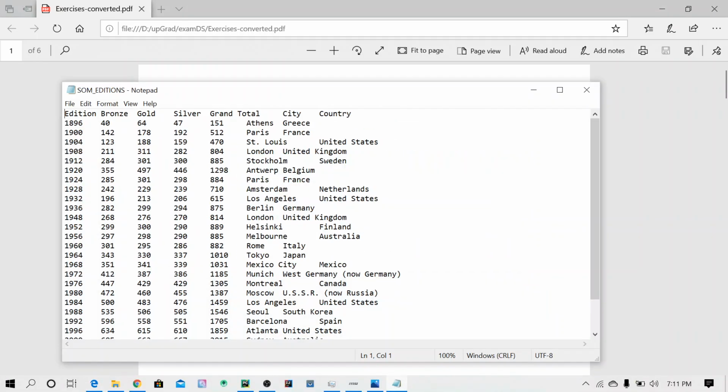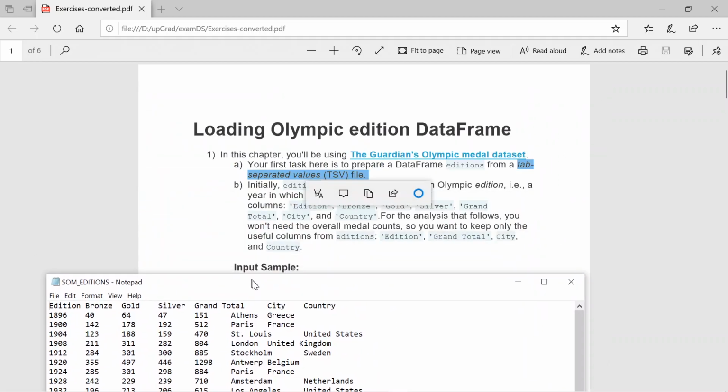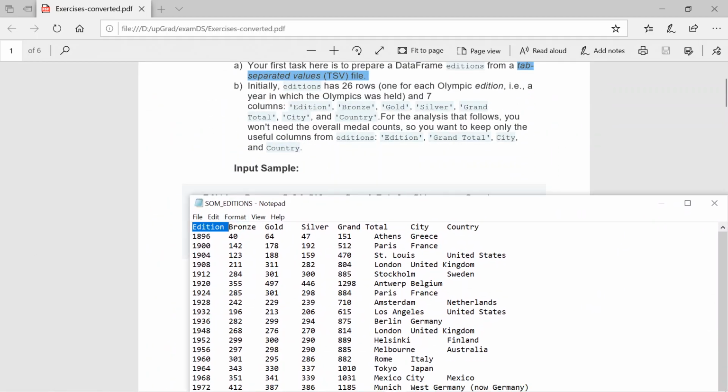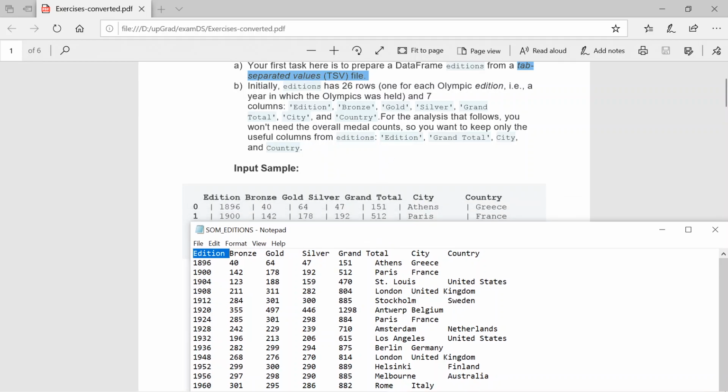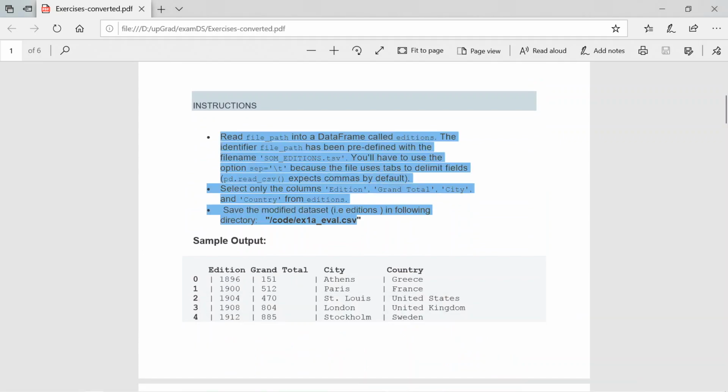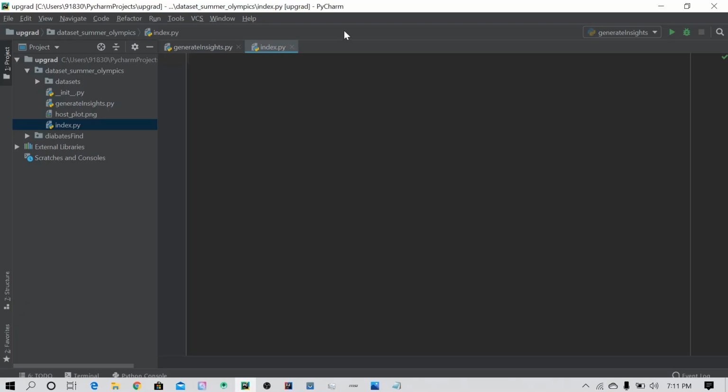In this we have a huge amount of data, with columns like edition, bronze, gold, silver, grand total, city and country. They asked me to take only edition, grand total, city and country. They also gave me how to approach it, like an algorithm kind of thing. So I'm going to do it in Python.